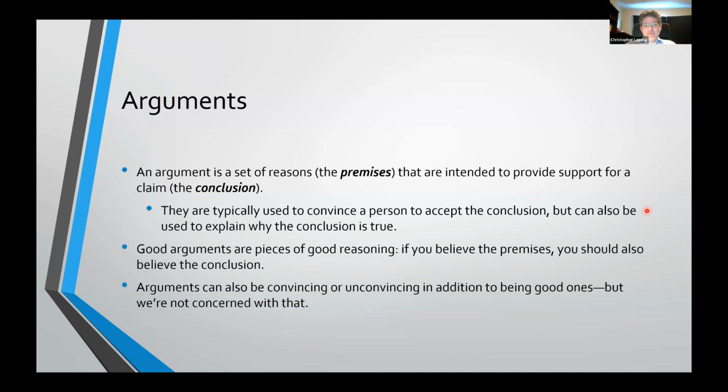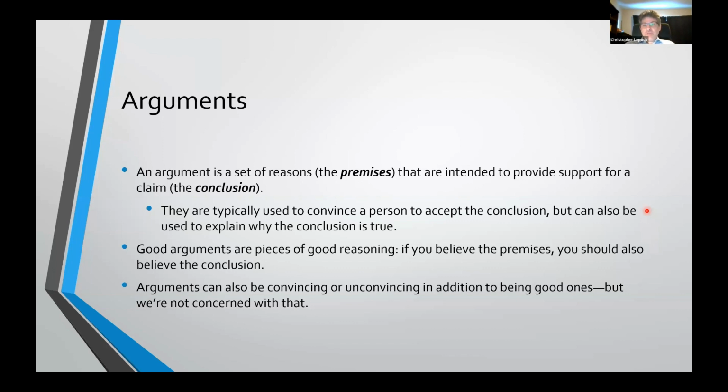Another thing on top of this is that an argument can be convincing or unconvincing, right? You can have good arguments where if you believe the premises, you should also believe the conclusion, but the argument manages to be completely unconvincing nonetheless. You can have arguments that are convincing despite the fact that they're actually terrible, where it looks like the premises provide good reasons for the conclusion, but they actually don't.